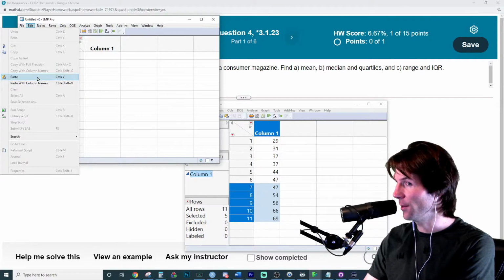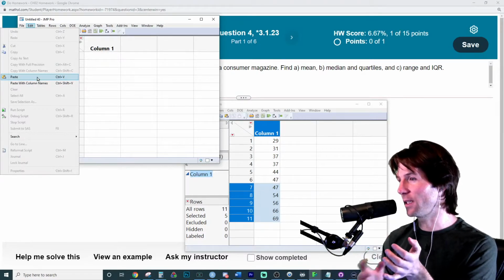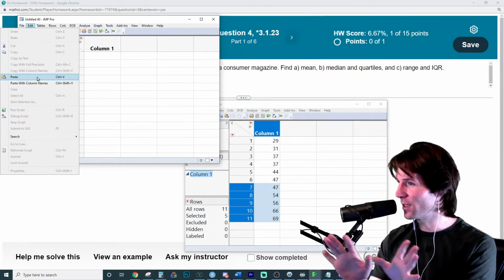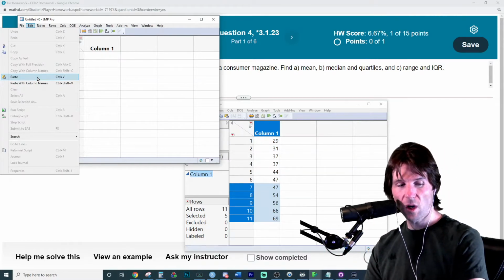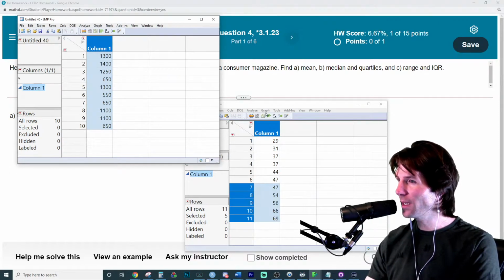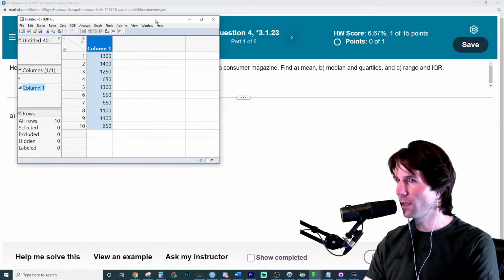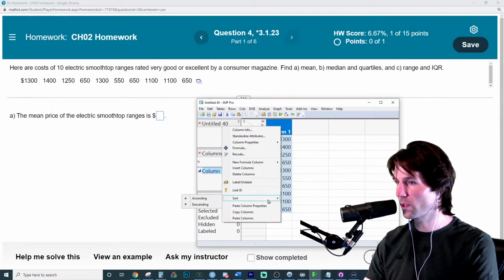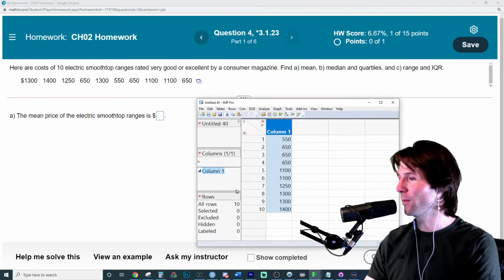There's no column name. Column names are things, let's say, like temperature or some other variable, price. There's nothing on here that gives a column name. All we have is the data. So let's just put the data there. Now what I might do is I might have to solve a few things by hand. So I'm going to go over here and just sort the data real quick with a right click and go to sort in descending order. Oh, not ascending. There we go. Perfect.